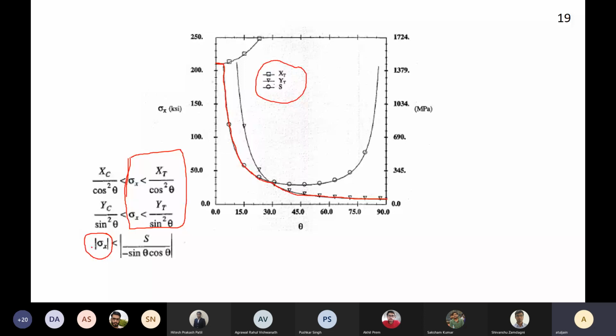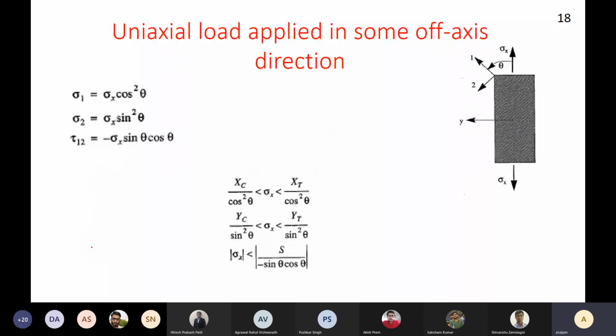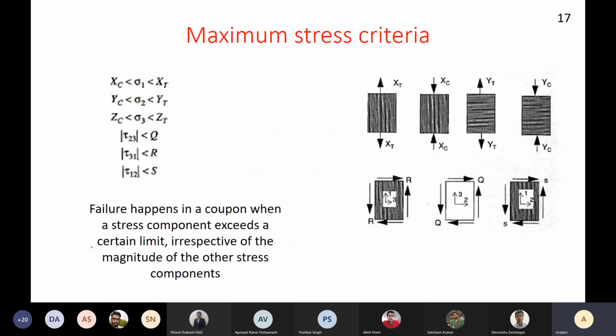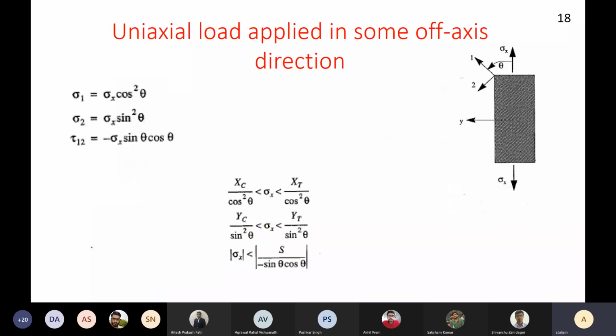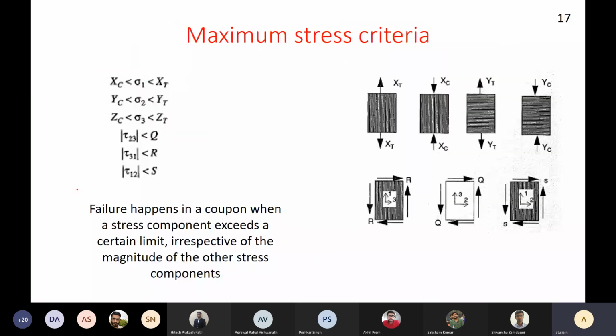A similar analysis you can also do if you don't believe the maximum stress criteria, but you believe the maximum strain criteria. Once again, the logic remains exactly the same. You only have to be careful about this expression. Instead of stress, this will have to be derived in terms of strain and the elastic constants, but it can be done. In fact, I would recommend that you try to do it. If you're unable to do it, we will discuss in the class: what will be the expressions if we believe the maximum strain criteria, not the maximum stress criteria. Okay, this is your homework.